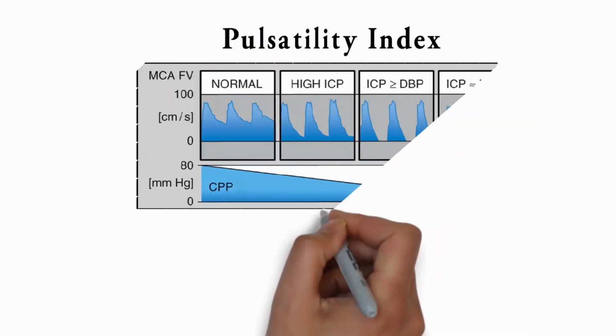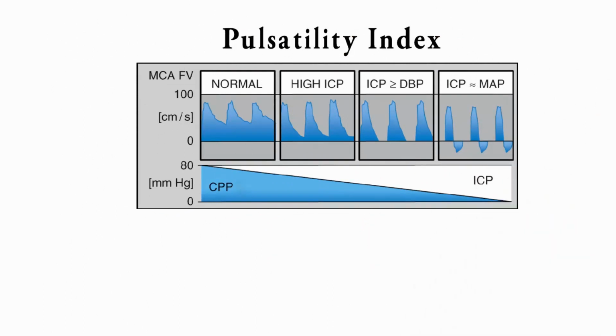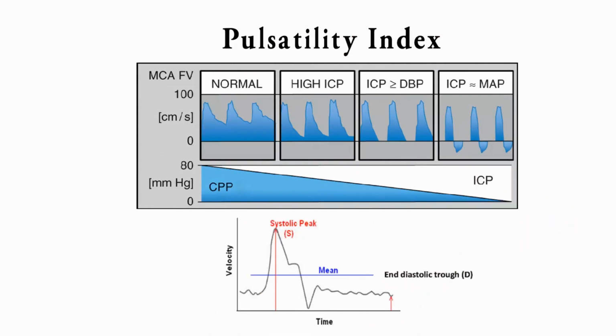Pulsatility index. Pulsatility index is another parameter used to assess pulsatility and is defined as the difference between maximum and minimum blood flow velocity.